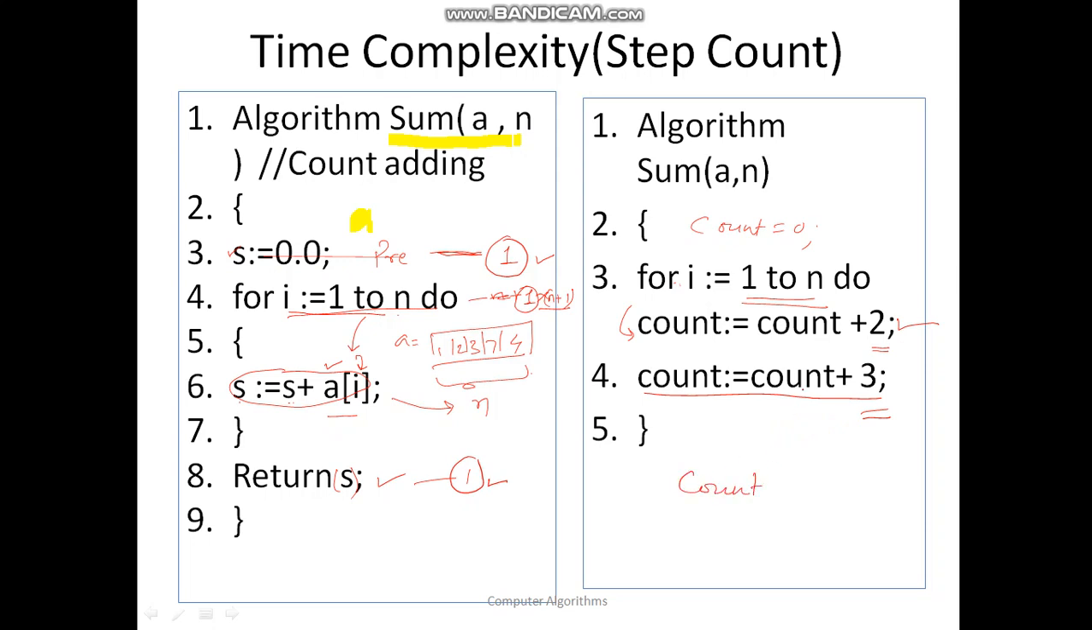So if you implement this program and run this program, you will get how many instructions are going to be executed in this sum program. Okay, similarly if you have any program, at that time you can adjust that program in such a way that all the instructions are removed and you are just adding the counts. Okay, so this methodology of estimating the requirement is called step count. Okay, so let us move ahead.